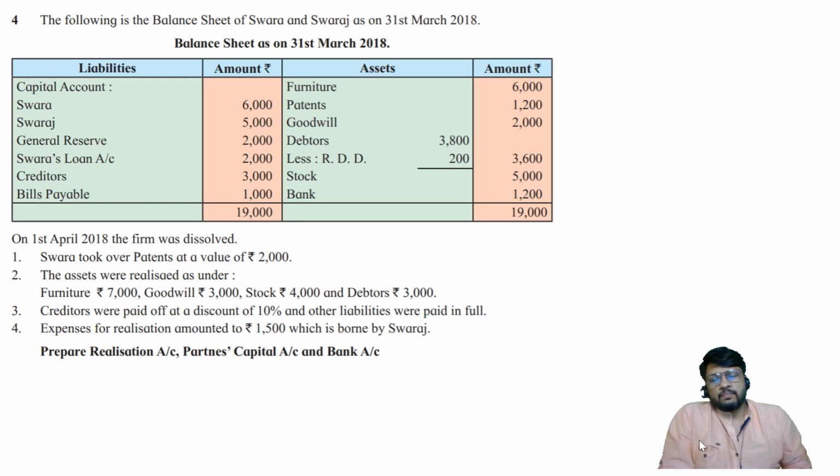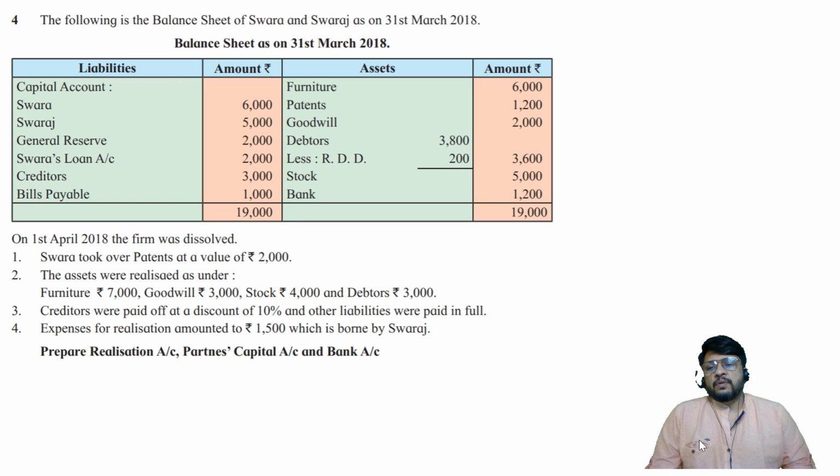This is the fourth problem we are going to solve. Following is a balance sheet of Swara and Swaraj as on 31st March 2018. Balance sheet is on 31st March 2018: capital account of Swara and Swaraj, general reserve, Swara's loan, partner's loan, creditors, bills payable, furniture, patents, goodwill, debtors less RDD, okay, RDD is also given, stock, bank.